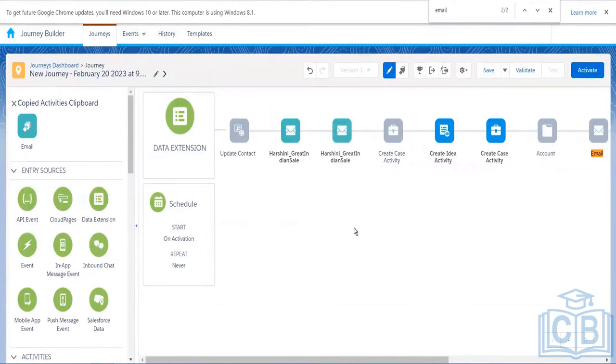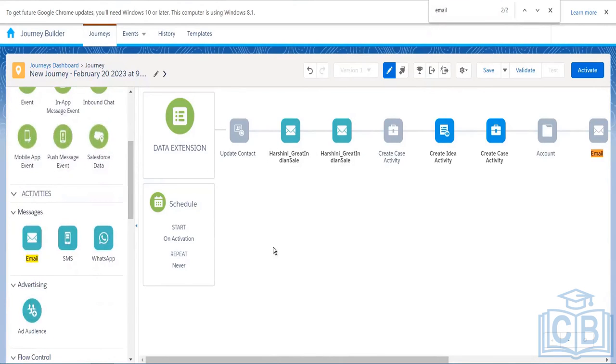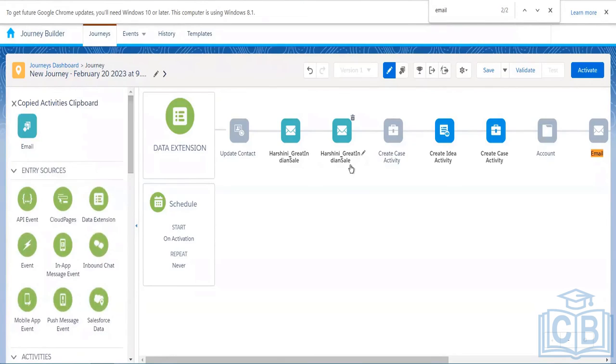Let's say we configure this one, and then let's copy this email activity now. If I drag and drop it over here, what will happen? I'll be able to copy this entire activity with all the configuration, so I don't have to reconfigure it, right? Let's say I am sending this email message to customers at a different time, maybe after one day. Or we are sending the same email to a different type of customers, or maybe with very few configuration changes. Instead of configuring this activity again and again, I can copy this configured activity and paste it over here.